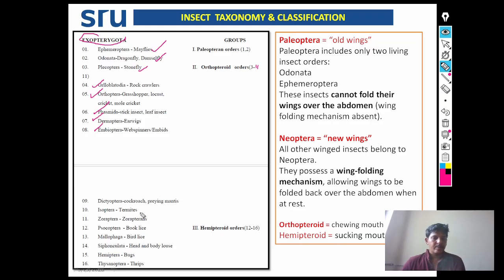Isoptera order, termite. Zoraptera order, Zorapterans. Next, Psocoptera order. Example: book lice. Mallophaga, bird lice; Siphunculata, head and body louse; Hemiptera, bugs; Thysanoptera, thrips. See here,